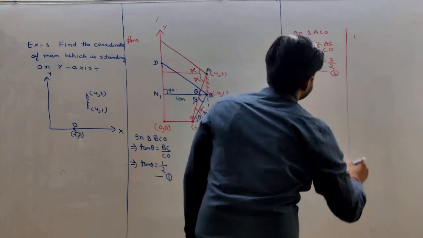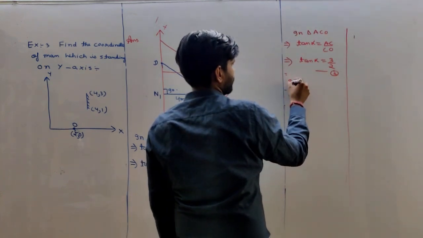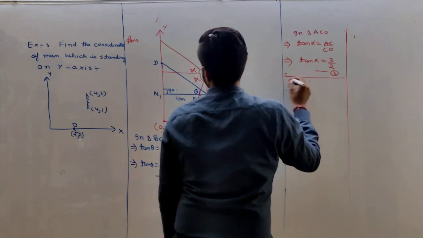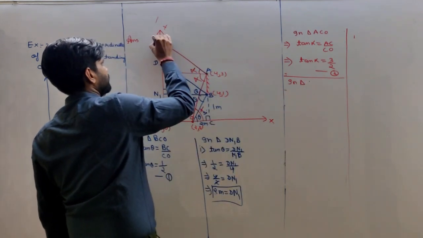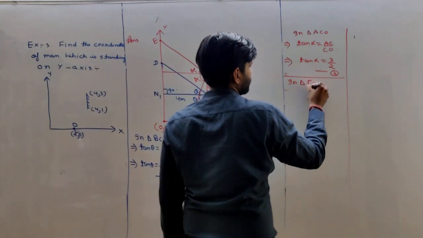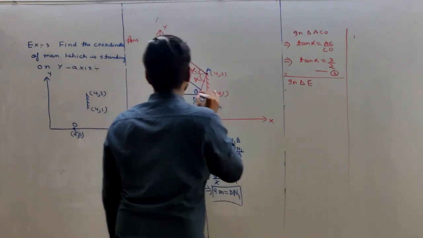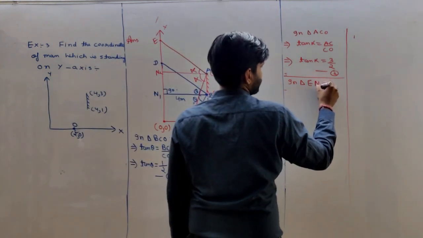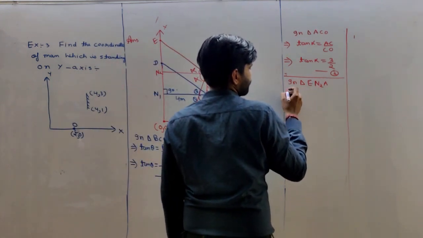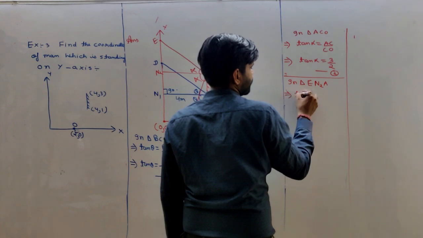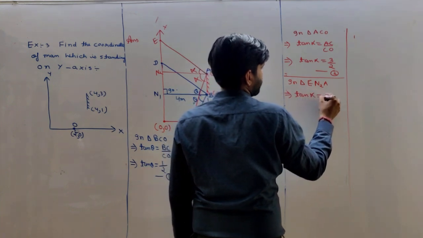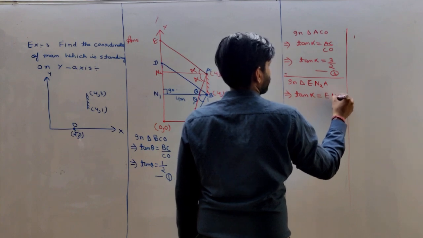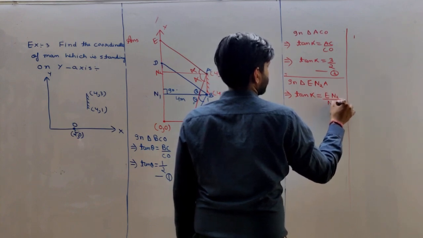Take a triangle. In this right angle triangle, this point is known as E and this point is known as N2. In triangle EN2A, tan alpha is equal to EN2 upon N2A.